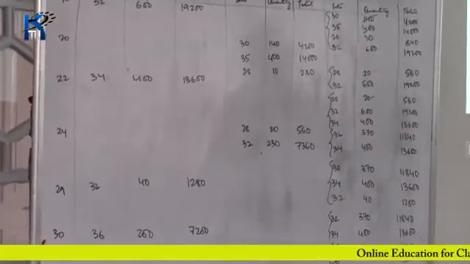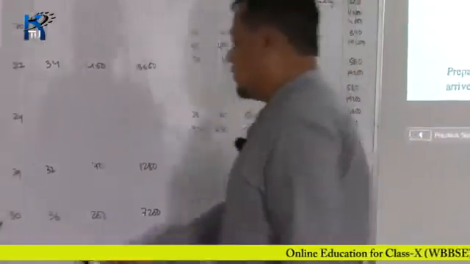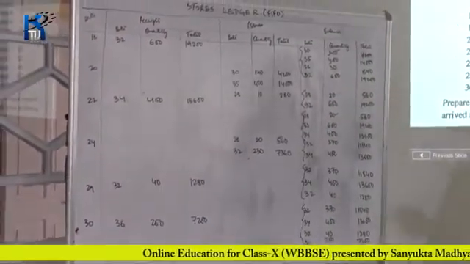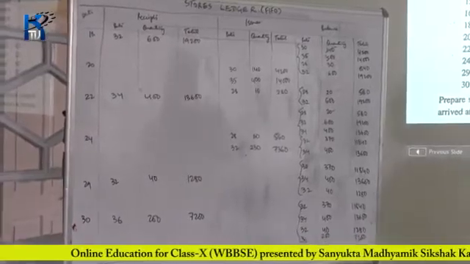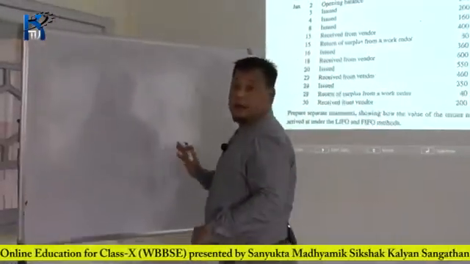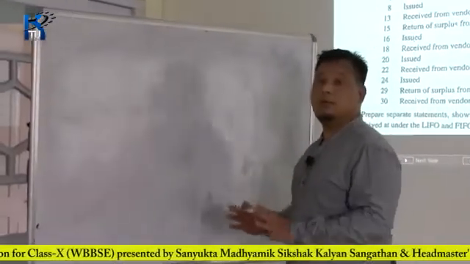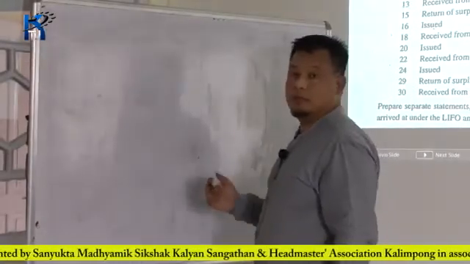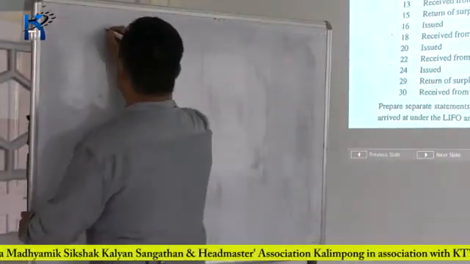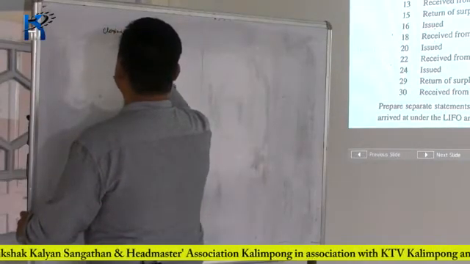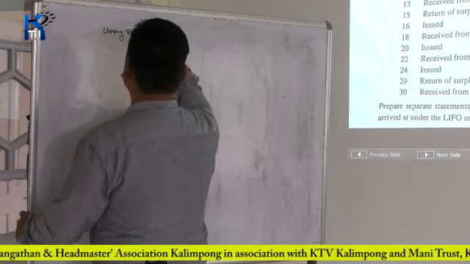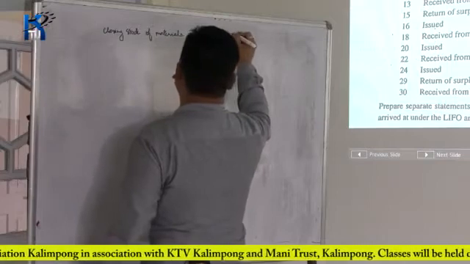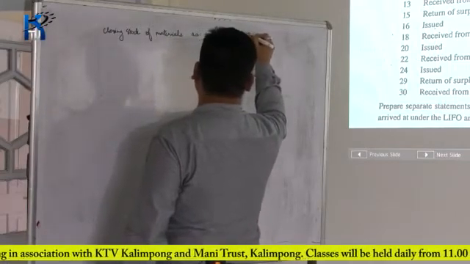So we have finished the stores ledger. Just draw a line across the ledger. So you are closing this ledger. So this was the stores ledger on the FIFO method. At the end of the stores ledger, what you have to show is the closing balance or closing stock at the end of the month. So after you finish the stores ledger, below it, you simply write closing stock of materials as on 30th January 2002.